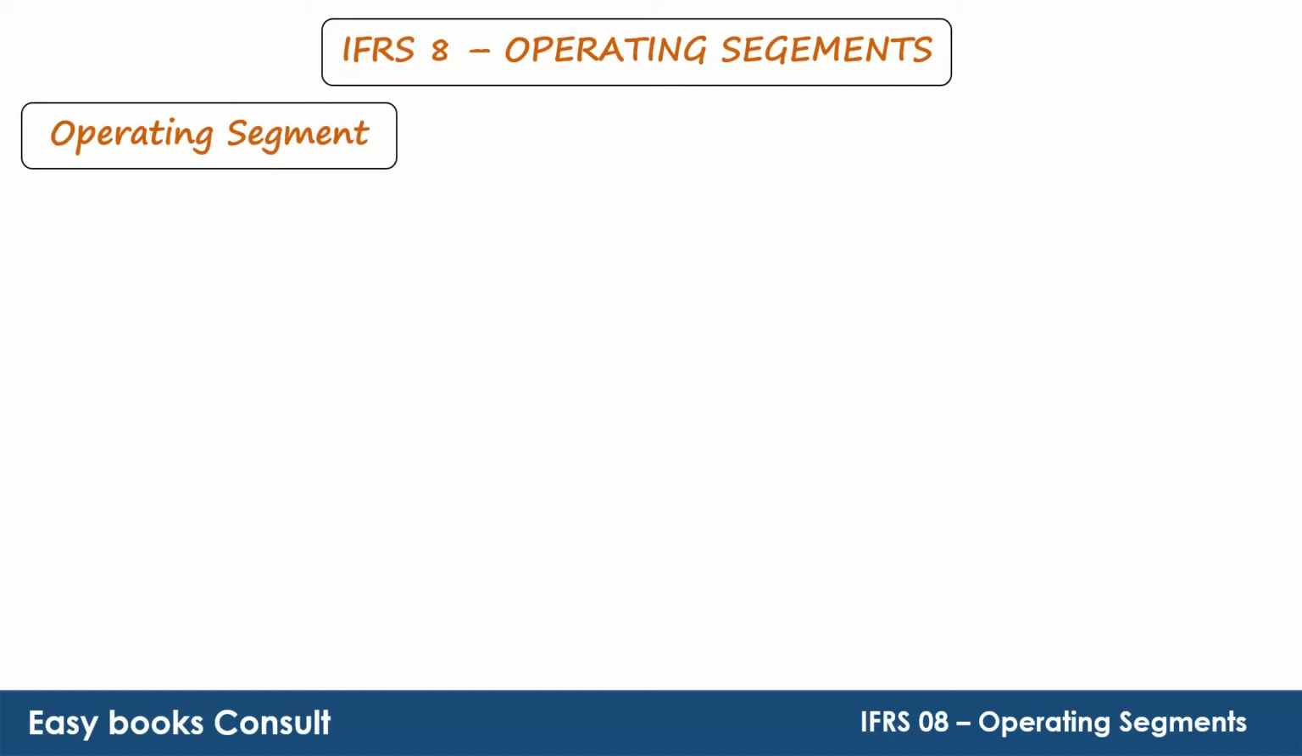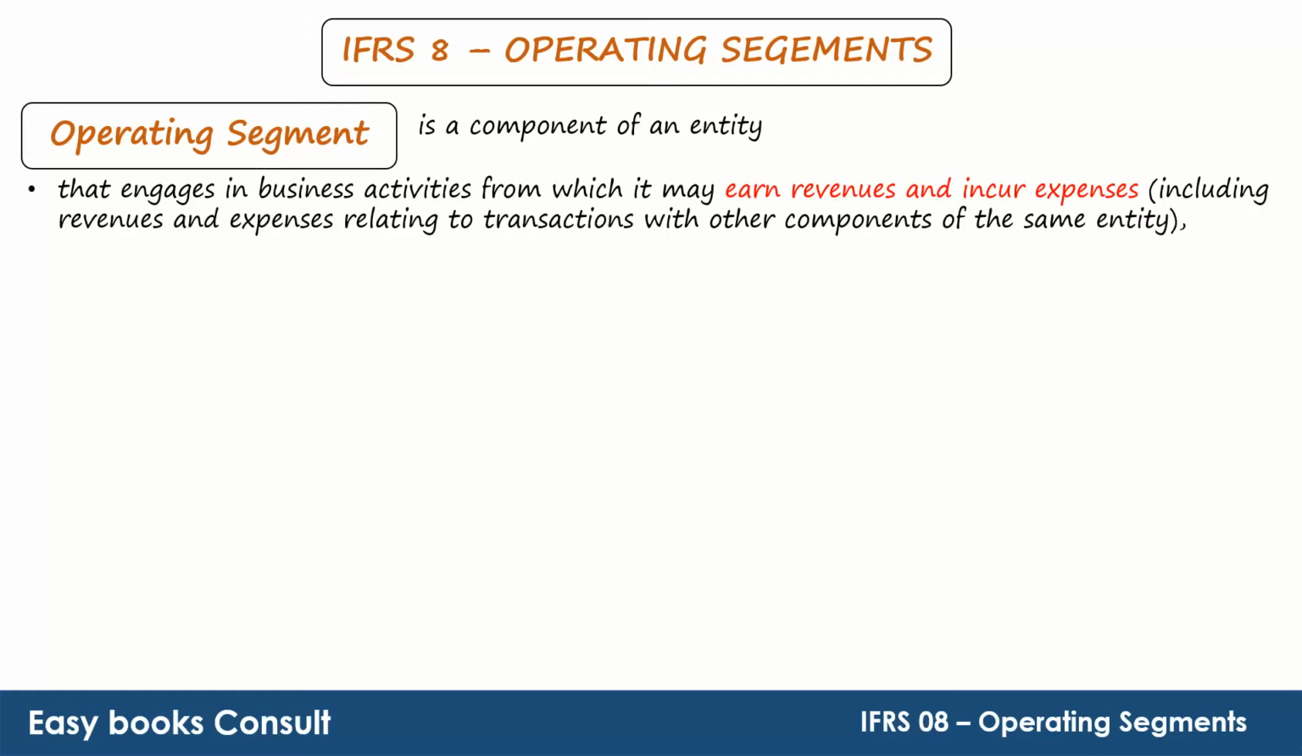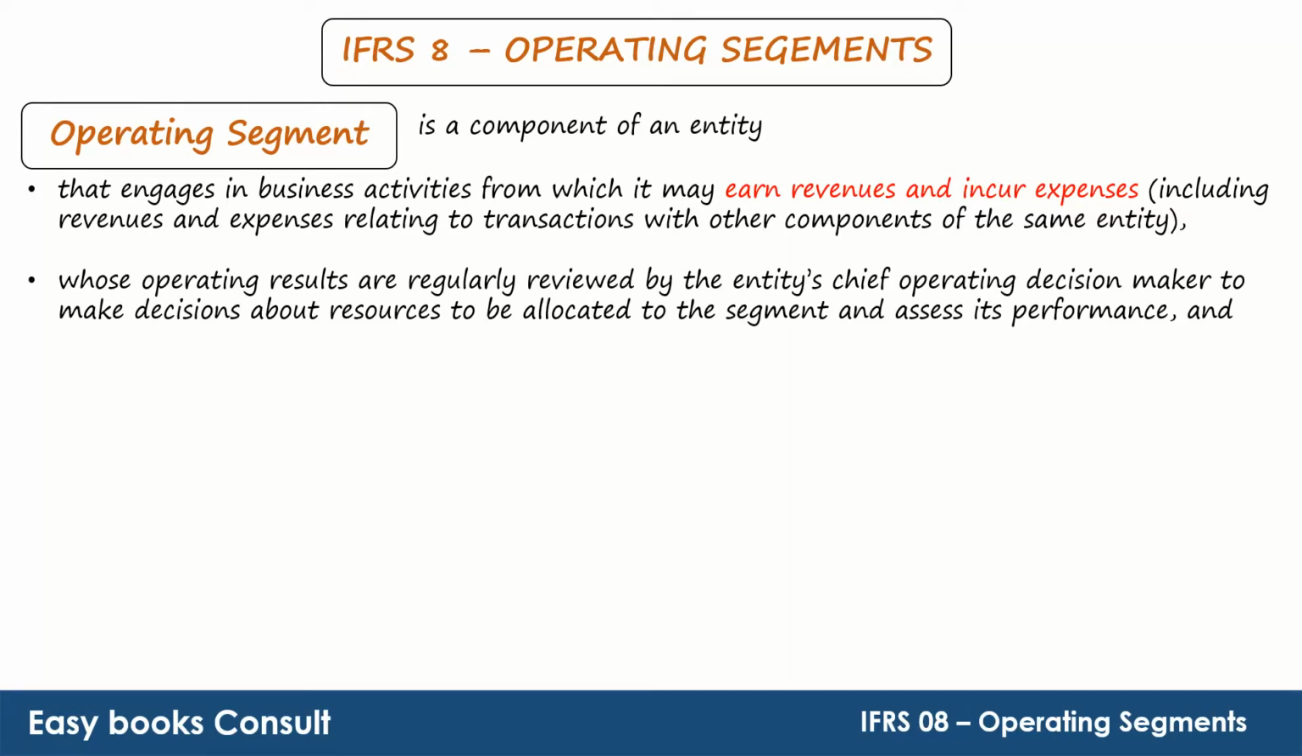What is an operating segment? An operating segment is a component of an entity that engages in business activities from which it may earn revenues and incur expenses, including revenues and expenses relating to transactions with other components of the same entity, whose operating results are regularly reviewed by the entity's chief operating decision maker to make decisions about resources to be allocated to the segment and assess its performance, and for which discrete financial information is available.